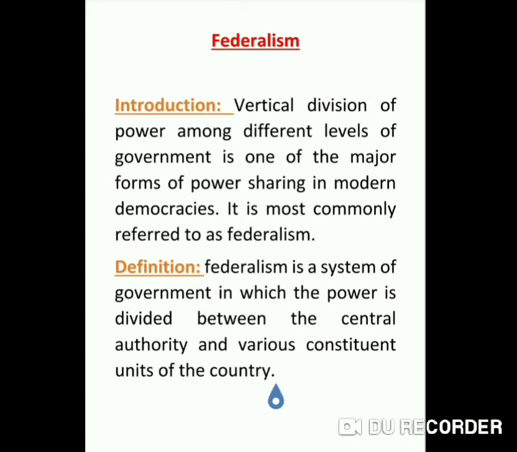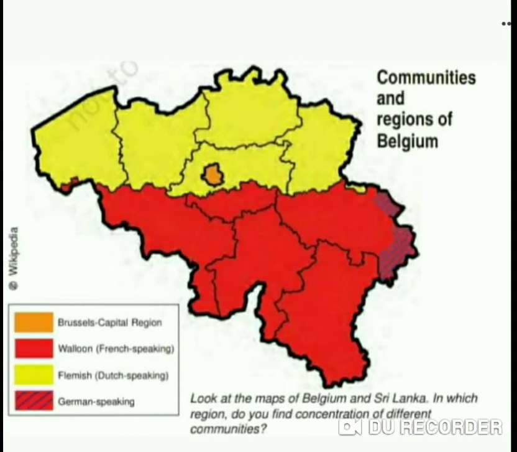Now let us move forward to discuss the theory and practice of federalism in India as well as in other countries. Before going to study that, let us recall and revise what we have discussed in the previous class. As you all know, we have already studied the story of Belgium and Sri Lanka. So how social diversity was accommodated in Belgium and how social diversity was not accommodated in Sri Lanka.